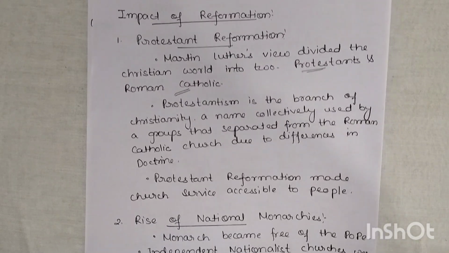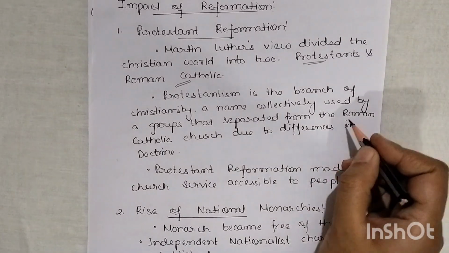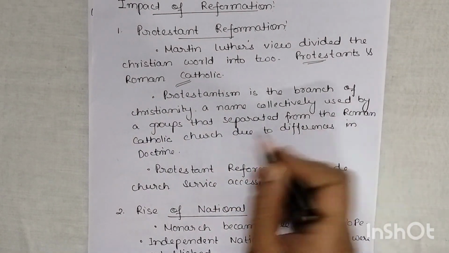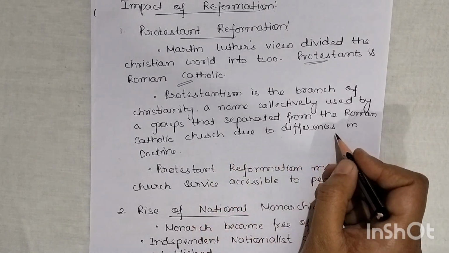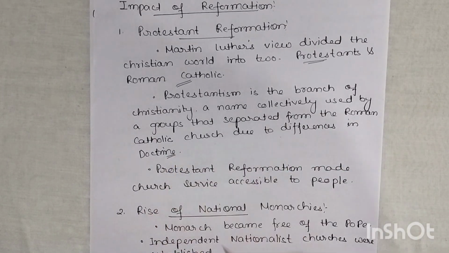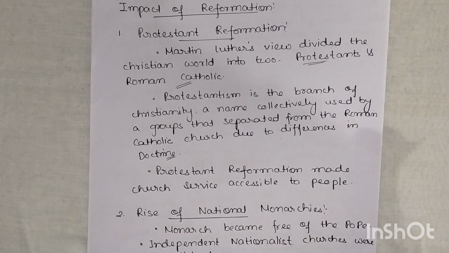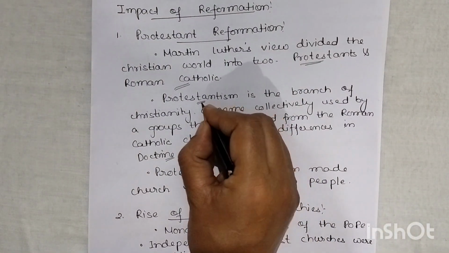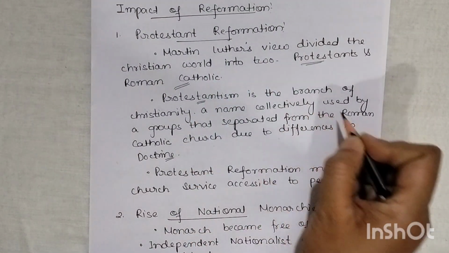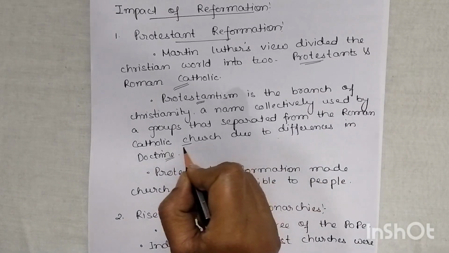Protestantism is the branch of Christianity, a name collectively used by a group that separated from the Roman Catholic Church due to differences in doctrine. Doctrine means the framework laid by the religion. Protestantism is one group that divided from the Roman Catholic Church.